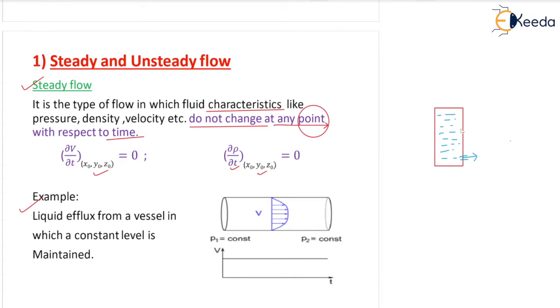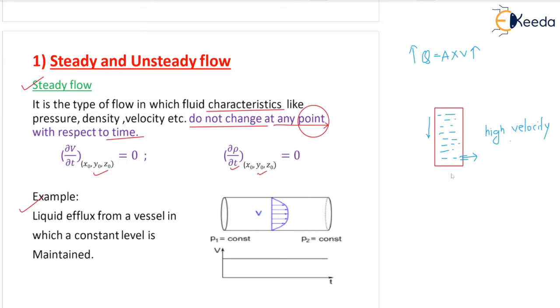So what will happen? Initially the bottle is filled with water. When you make a hole, the water will come out with a high velocity, correct? We know the discharge formula: discharge equals area into velocity. If the velocity is higher, your discharge will be higher for a constant area, right? Area is constant, we are not changing the area. So initially the velocity will be very high, but as the level of water comes down, the velocity keeps on decreasing, you know that, and finally it will become 0.